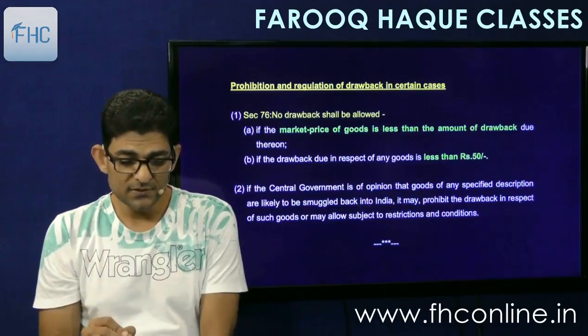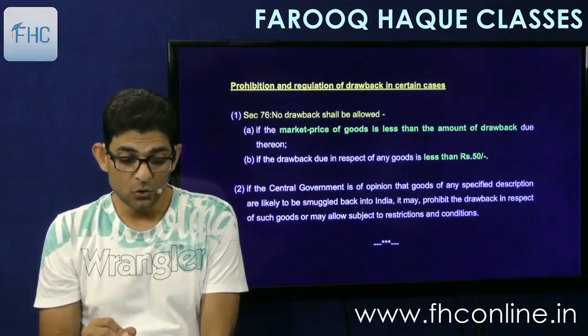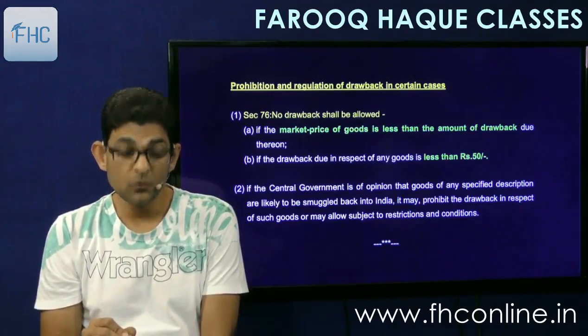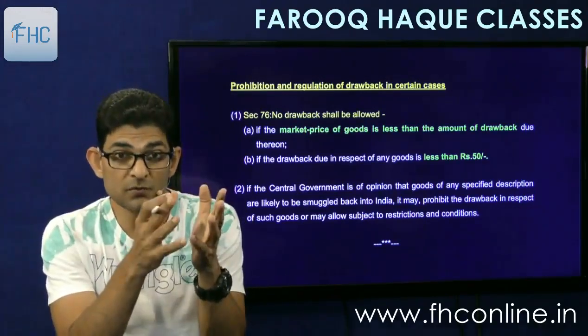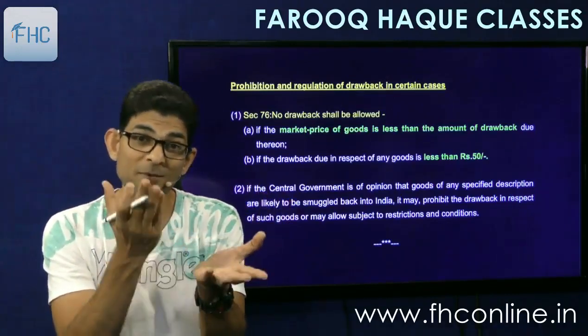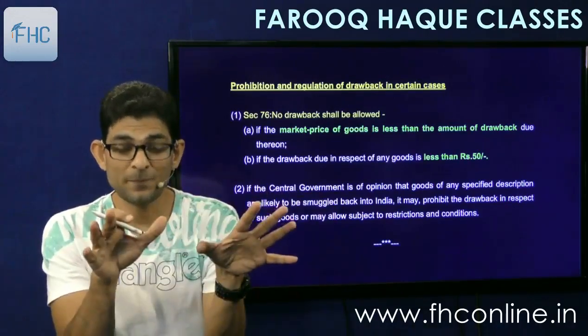And then there is 76, prohibition and regulation of drawback in certain cases. No drawback shall be allowed if the market price of the goods is less than the amount of drawback due thereon. This is again a general restriction. That if the market price of goods which you are exporting is less than the amount of drawback, the drawback amount is more and the market price of the export goods is less, then no drawback will be allowed.